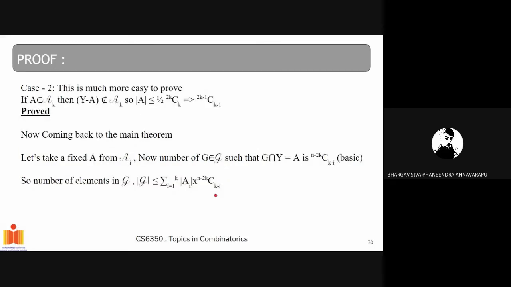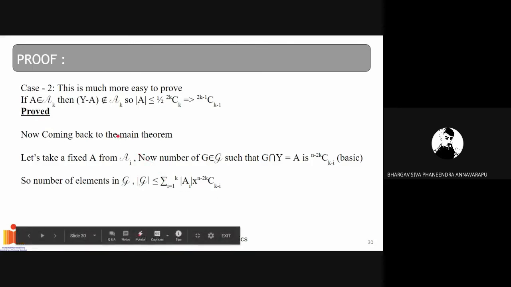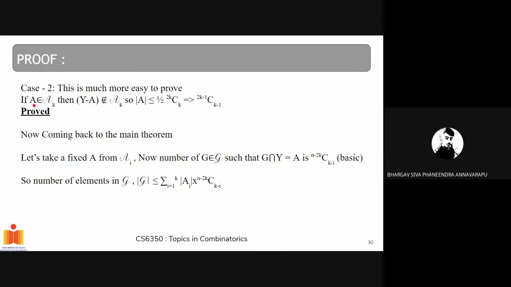For the second case, it's much easier to prove. We take A belonging to A_k, and A is a k element subset, as you know, and Y minus A is also a k element subset, as Y has 2k elements, and it doesn't belong to A_k, as A_k is an intersecting family.